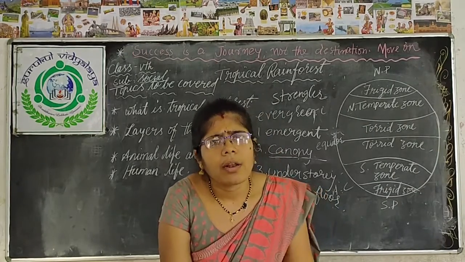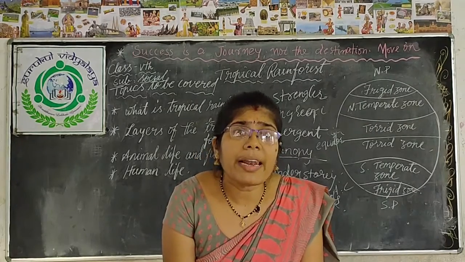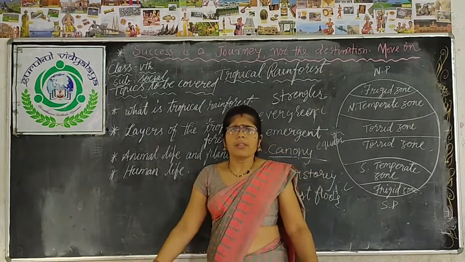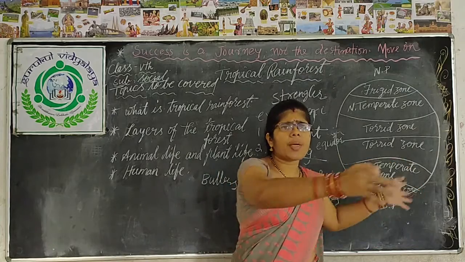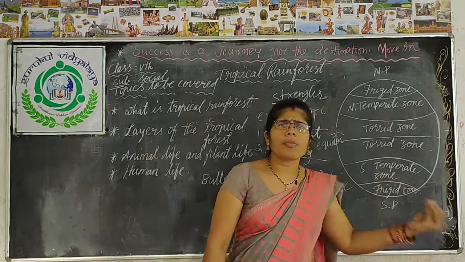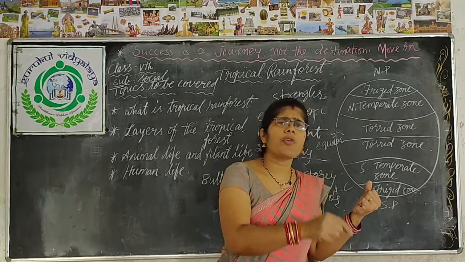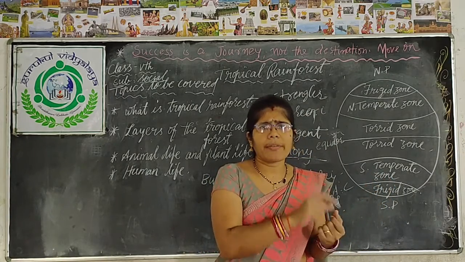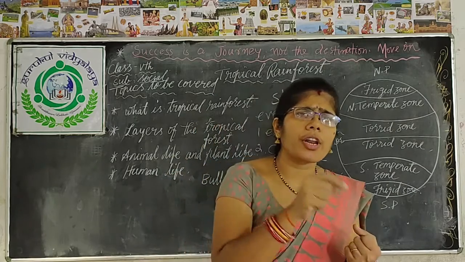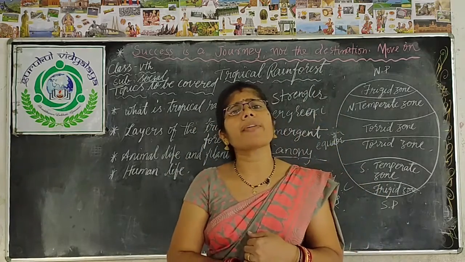Cultivating the land. For cultivating the land, what do they do? They burn some parts of the rainforest. After burning, they make it useful for cultivation. Cultivation means using the land for growing crops. That is the meaning of cultivation.